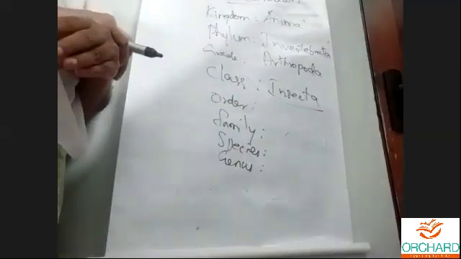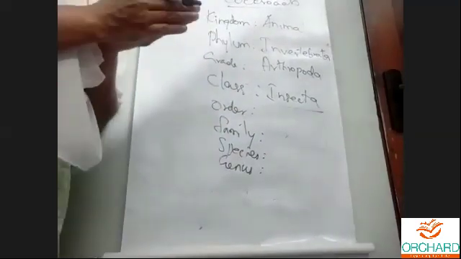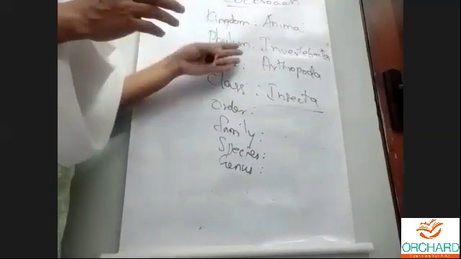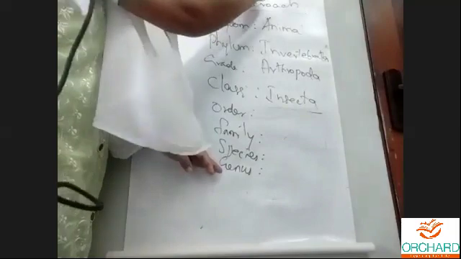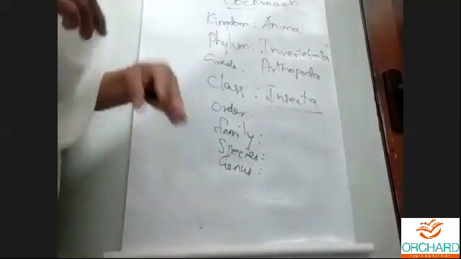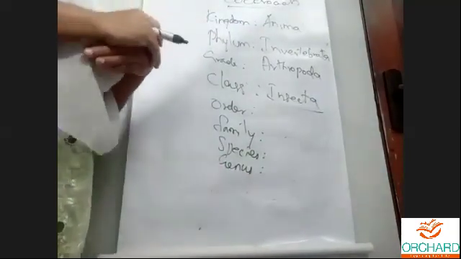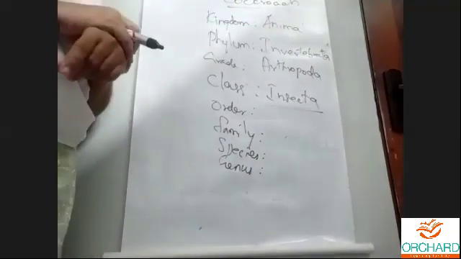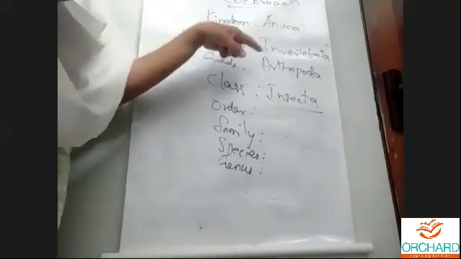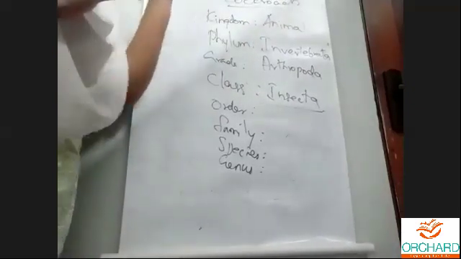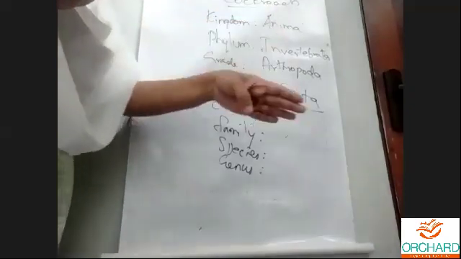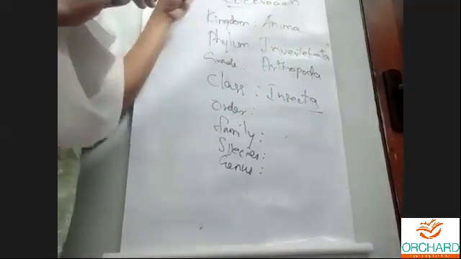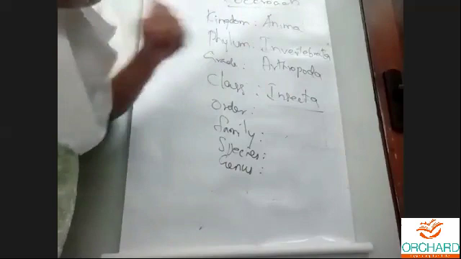So when you learn about the animal, you have to learn step by step. We say hierarchy. We cannot just go and learn about cockroach. We have to learn why it is placed in insecta, why it is placed under invertebrata, why it is placed under arthropoda. We have special reasons for everything. That learning of this is called taxonomy.